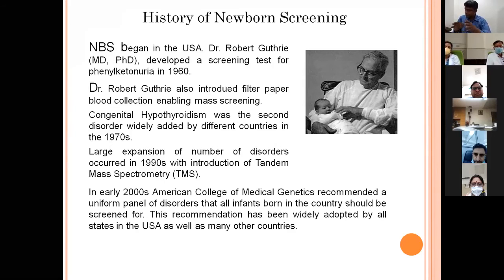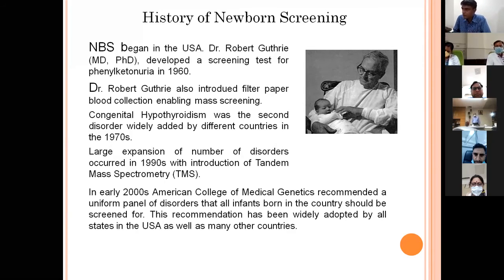After this, phenylketonuria was started as a newborn screening test in the USA. The second disorder added to this panel was congenital hypothyroidism. These two disorders were screened throughout the world for quite some years. And in the 1990s, a major breakthrough happened with the development of tandem mass spectrometry, a technique which can detect a number of metabolic disorders in a single sample in very little time, maybe in 2 minutes.